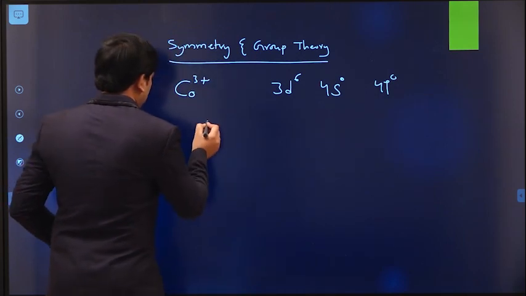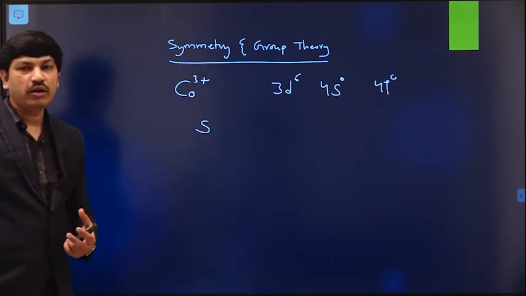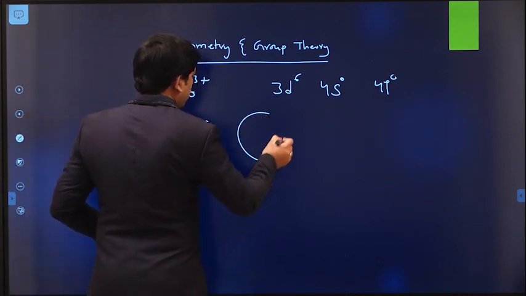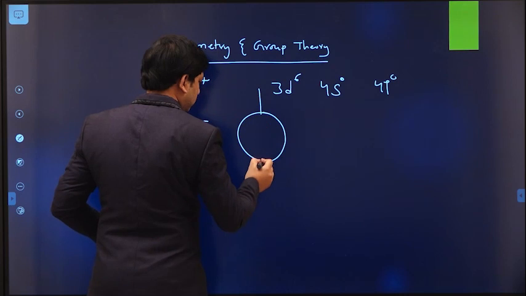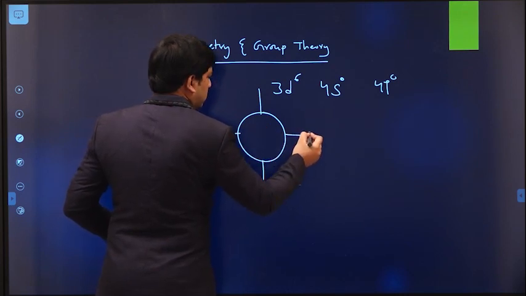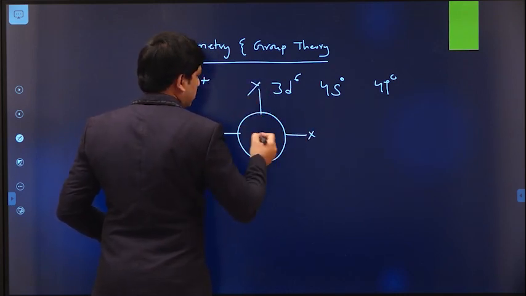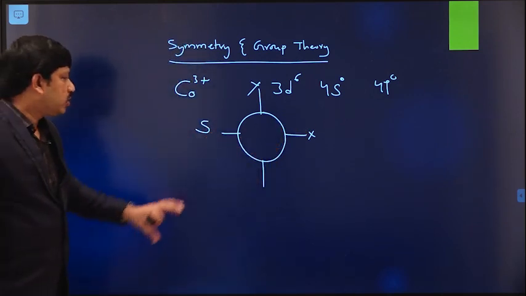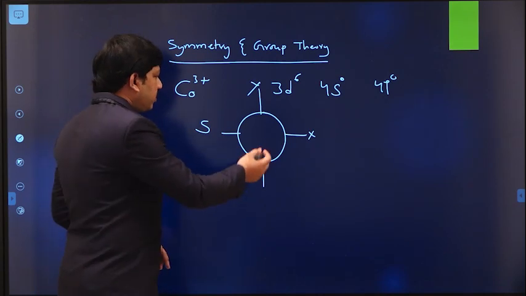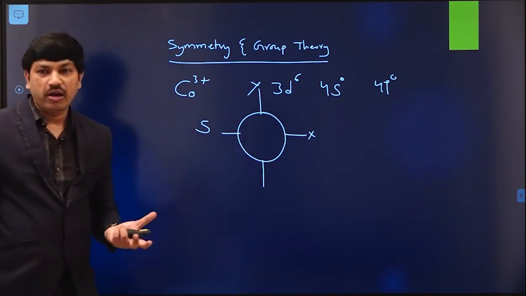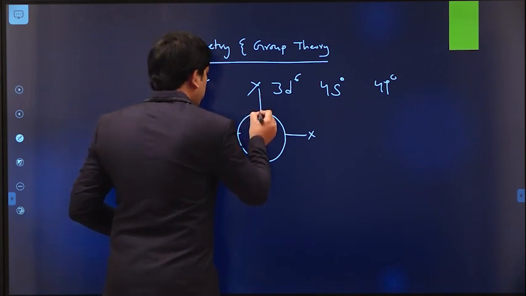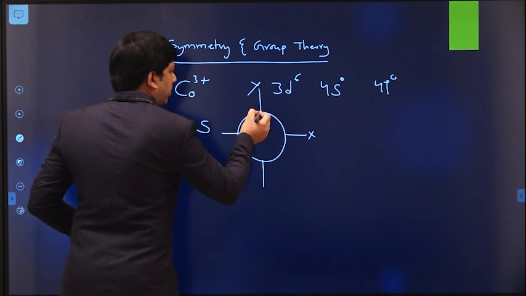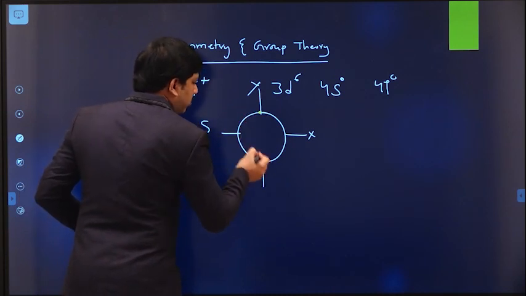First, we will find out the symmetry of the s orbital. We know that the s orbital has a spherical shape. Let us say this is the x-axis or y-axis. The s orbital is always spherical in shape, so it is a symmetric orbital. If you take any point here, you will get the same point on the opposite side.